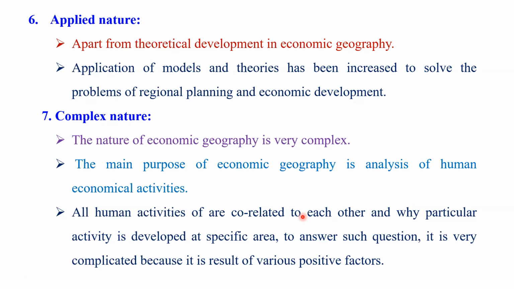When we study why, how, and where these economic activities develop, and try to find the reason, the study of this subject becomes very complex, because we analyze the correlation of two factors, and then it becomes very complex. This type of study is included in our subject. Therefore, the nature of this subject is very complex.